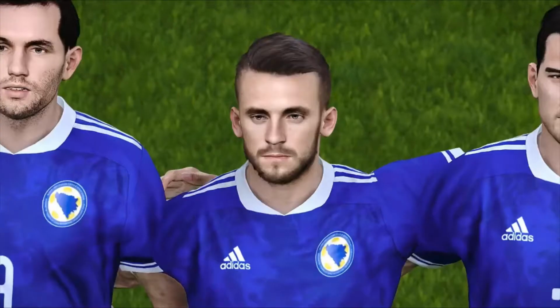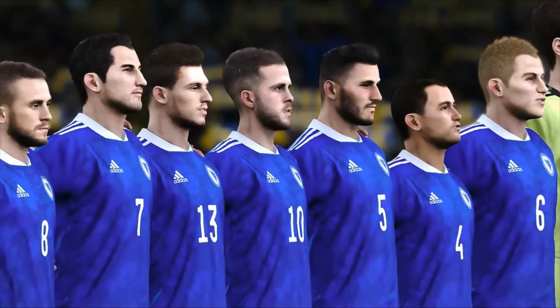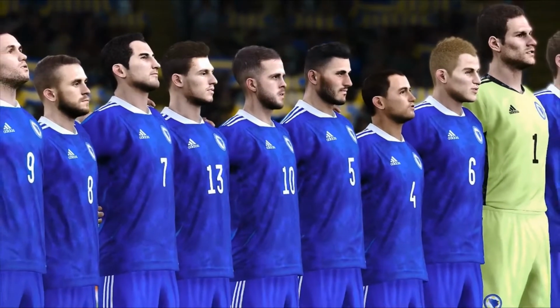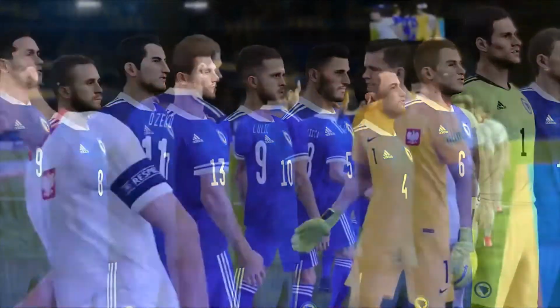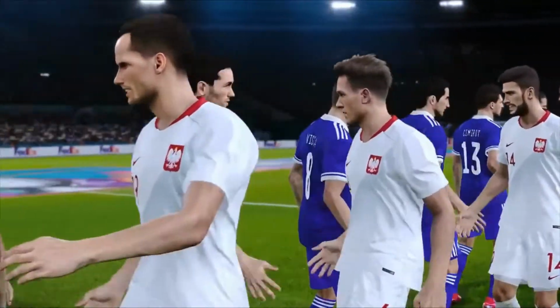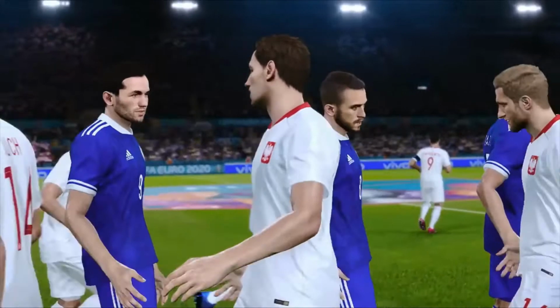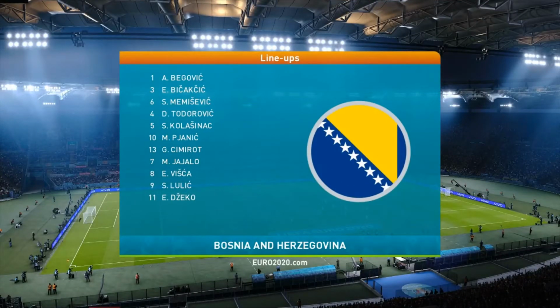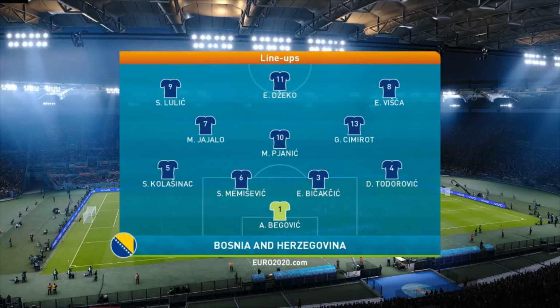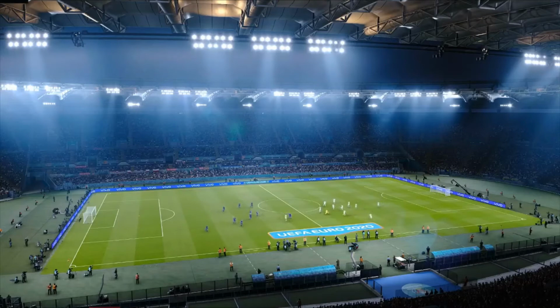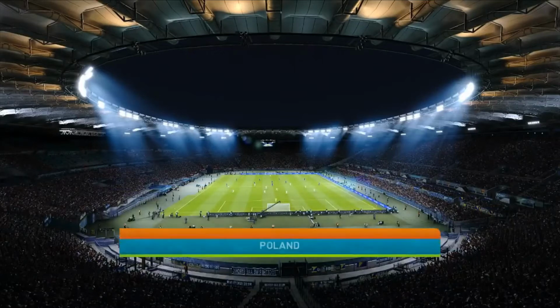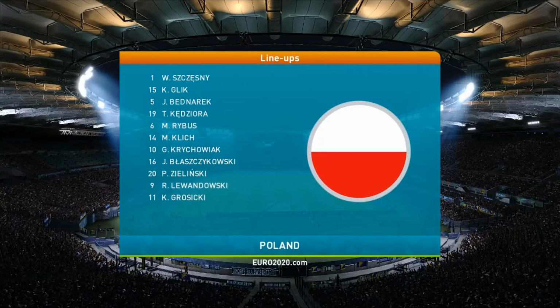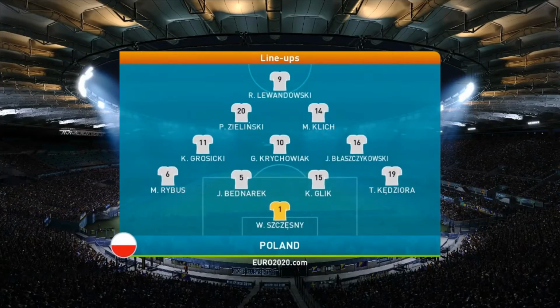Let's find out what happens as Bosnia and Herzegovina faces off against Poland in our final fixture of day number 4. Of course, day 5, we have Group F coming up, which is going to be certainly interesting, the group of death. So in terms of the lineups today, Henizeko is the star man of the Bosnia and Herzegovina side. Their top scorer, Amir Gojak, who scored 4 goals in qualifiers, isn't in the lineup today. He's on the bench. As for the Polish side, they're going for a 4-5-1. Robert Lewandowski up top, with Jakub Blaszczykowski, a blast from the past, playing in this game.